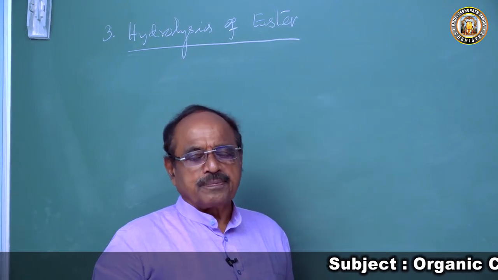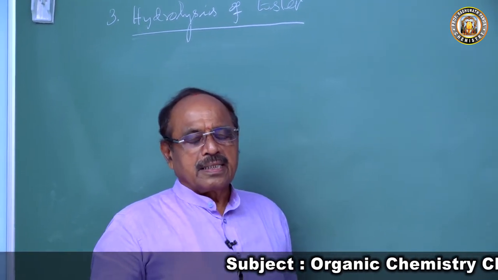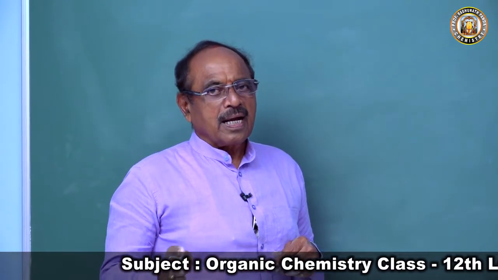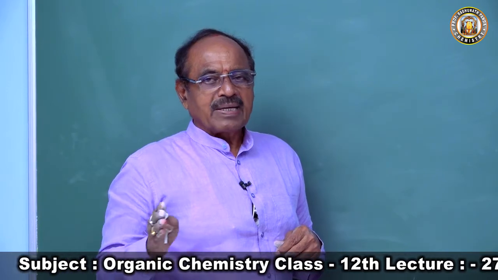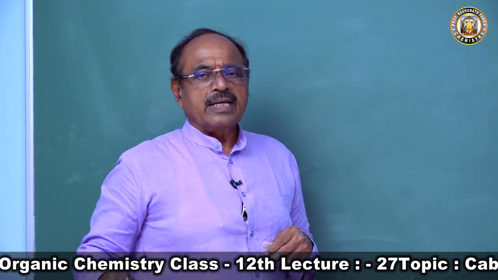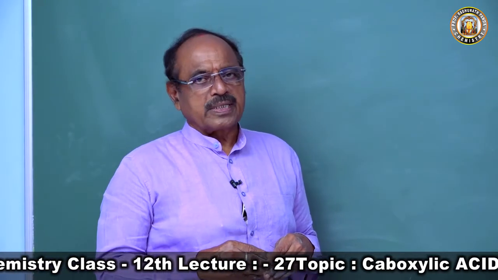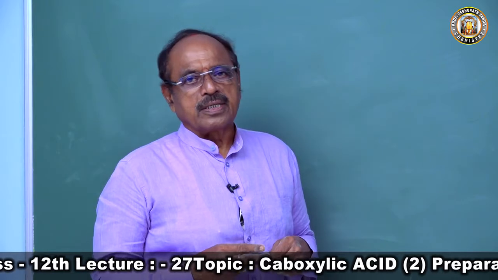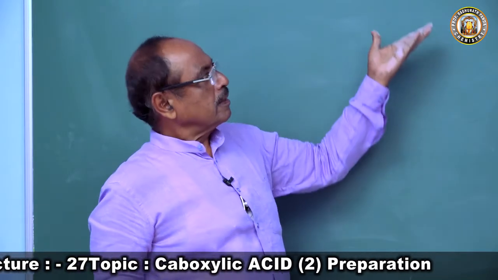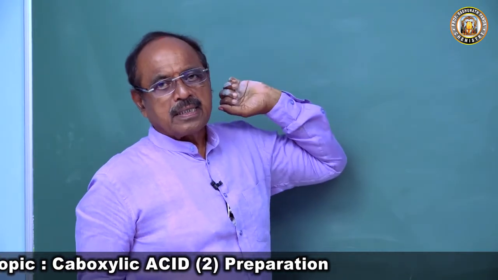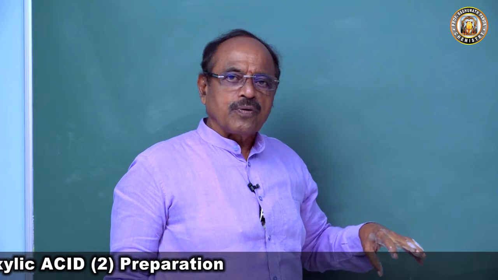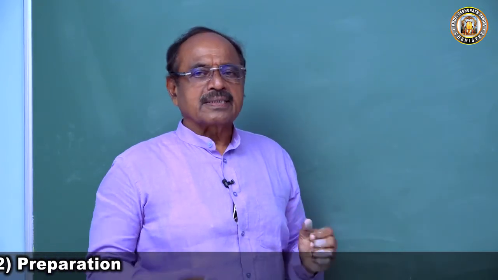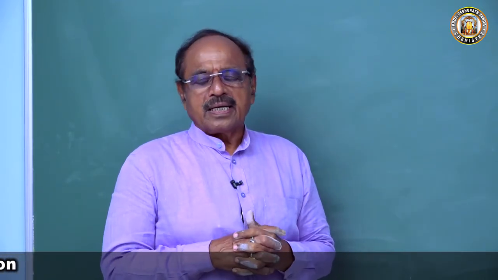When we use the alkali, we call it alkaline hydrolysis. But then we get the salt. Again we will convert that to the carboxylic acid by acidification. So generally in the hydrolysis of ester, one prefers to go for acid hydrolysis because directly we get the acid.